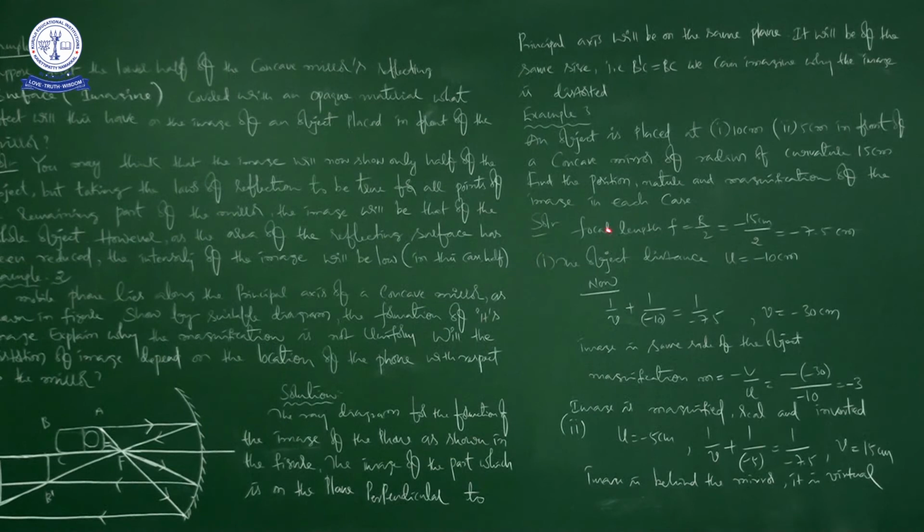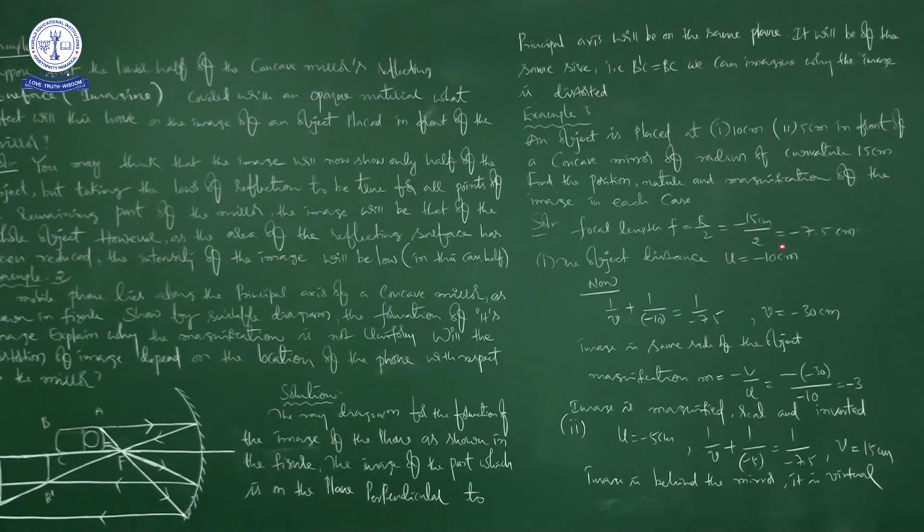See here. In our previous classes we got the derivation: radius of curvature is equal to 2 into focal length. So from that we can say R is equal to 2F, which means F is equal to R by 2. So focal length F is equal to R by 2, that is equal to minus 15 centimeters by 2, that is equal to minus 7.5 centimeters. Okay. Right.